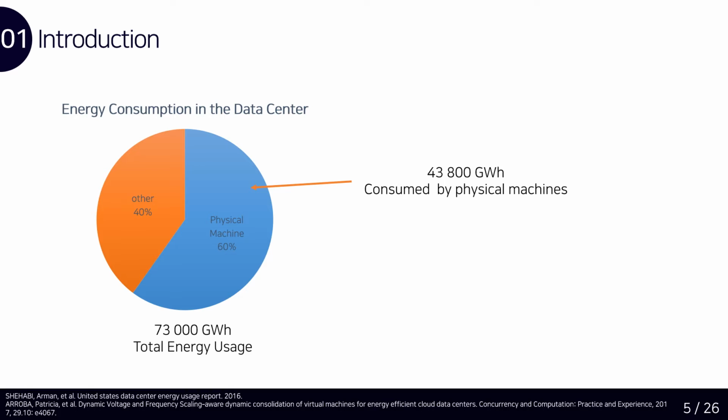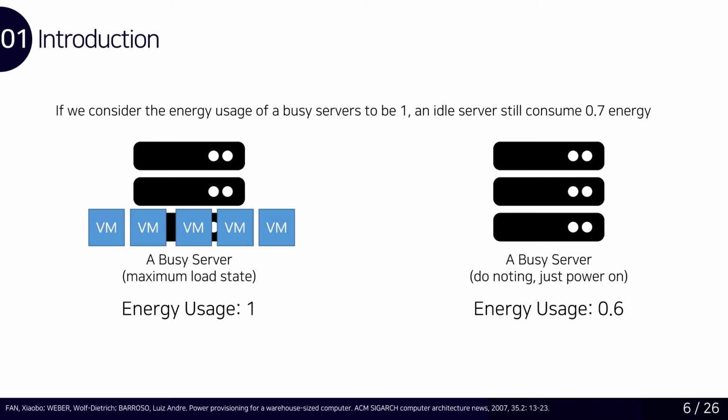According to the report below, the data center in the US consumed roughly 73 billion kWh in 2020, and about 60% of total energy usage in a data center is consumed by physical machines. In addition, physical machines consume about 70% of peak energy even when they are in an idle state, which means that they do nothing, just power on.